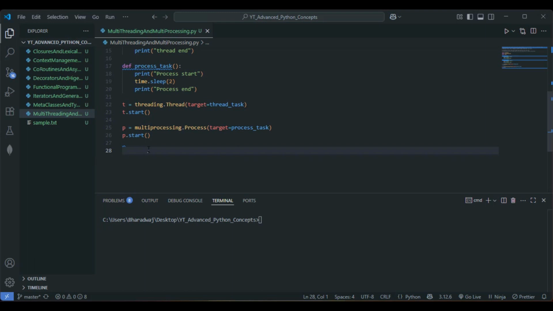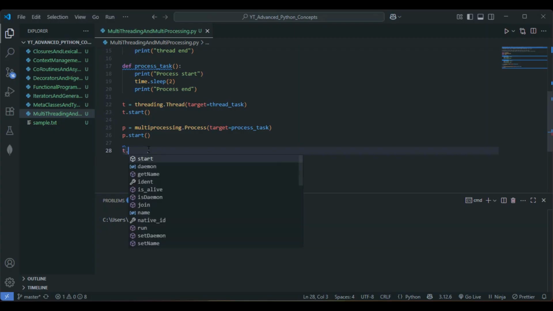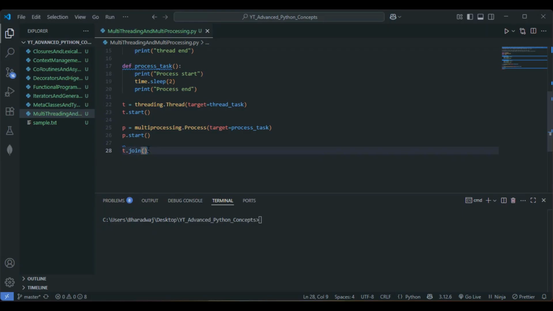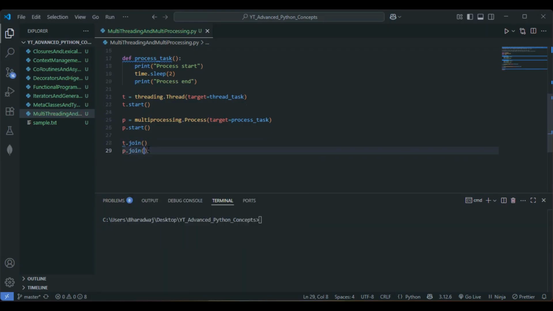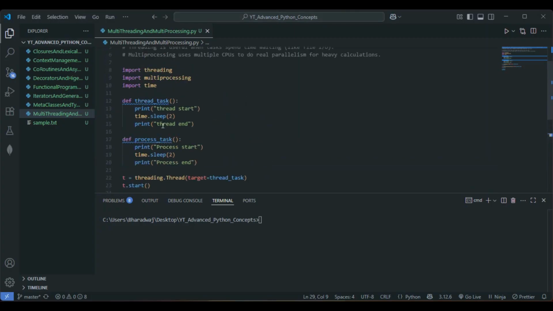Now in line number 28, what shall we do? Let's wait for both of them to complete, the thread and the process. I'll give t.join, and for the process, p.join. So we are done with the coding part. The output that we need to get here is, first we are going with a thread.